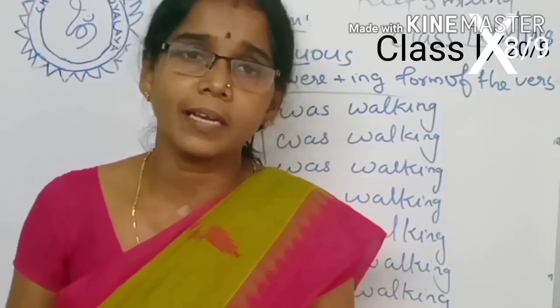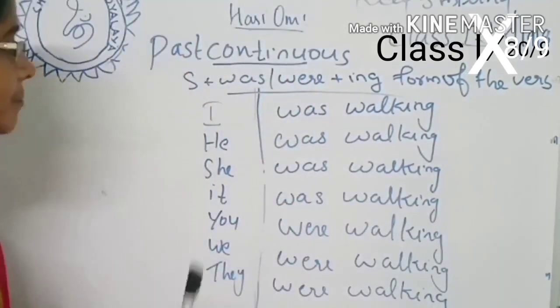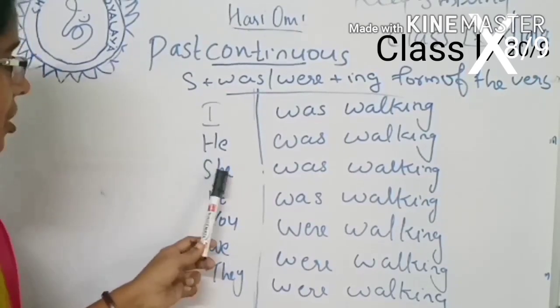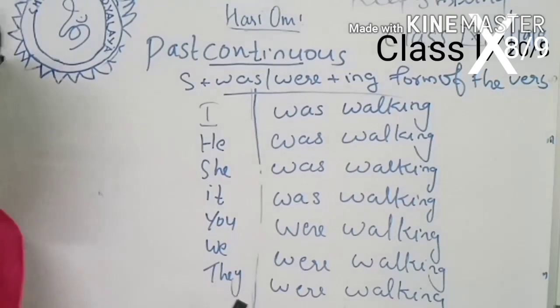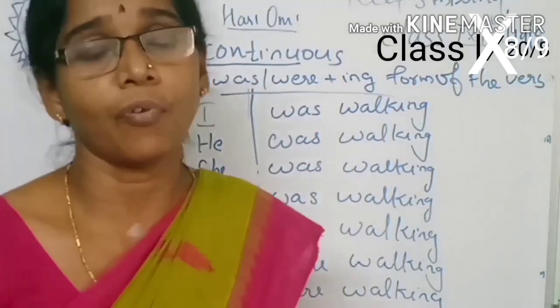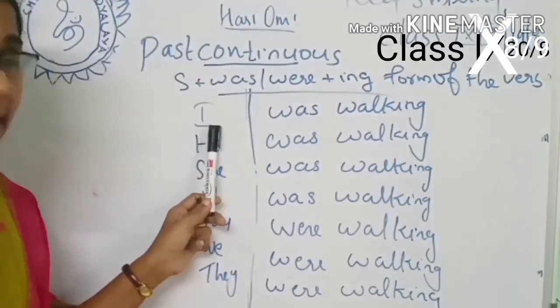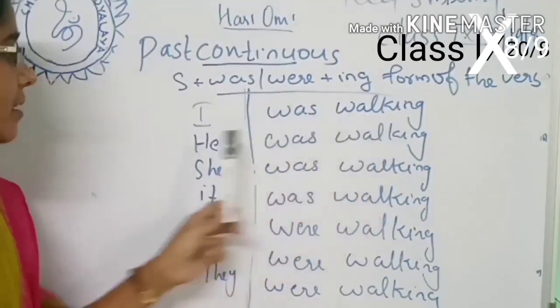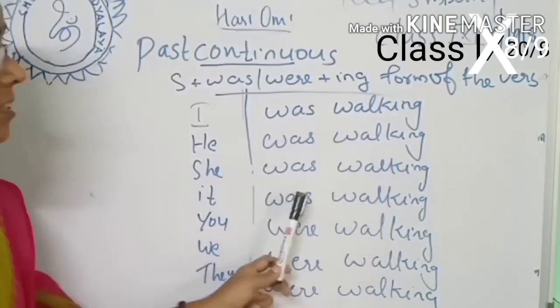Now let's see how we use this tense with different subjects. Listen, I, he, she, it, you, we, they. In the case of simple past, over these subjects we use the second form of the verb. But in this case, I was walking, he was walking, she was walking, it was walking.